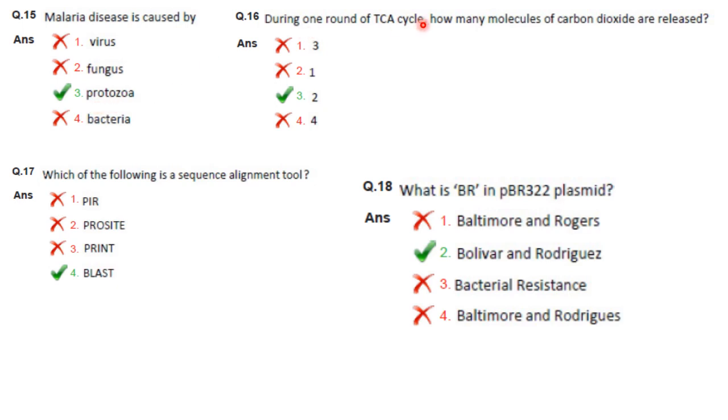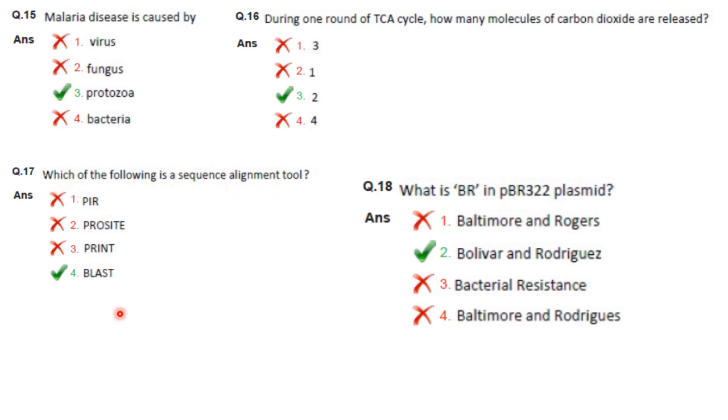Then next one. During one round of TCA cycle, how many molecules of carbon dioxide are released? So the first decarboxylation produces alpha-ketoglutarate from oxalosuccinate in a reaction catalyzed by isocitrate dehydrogenase. The second produces succinyl-CoA from alpha-ketoglutarate in a reaction catalyzed by alpha-ketoglutarate dehydrogenase. So total 2 molecules of carbon dioxide are released in one turn of the citric acid cycle. So answer is 2.